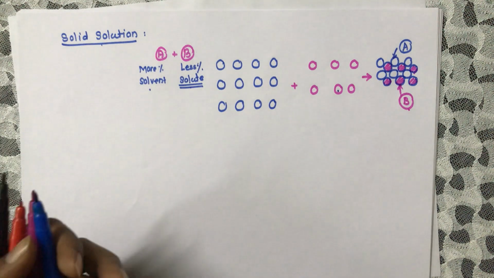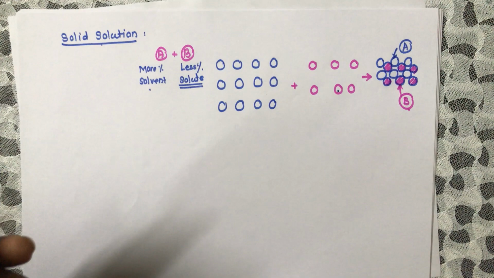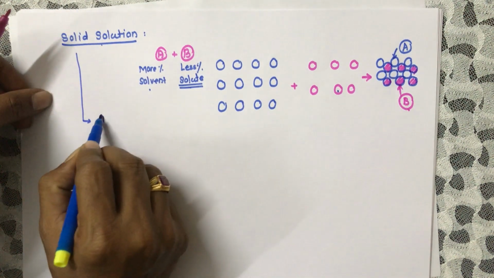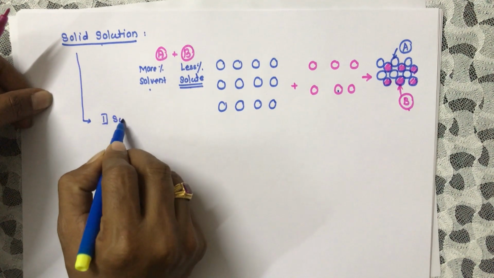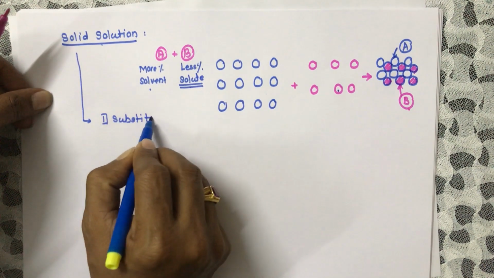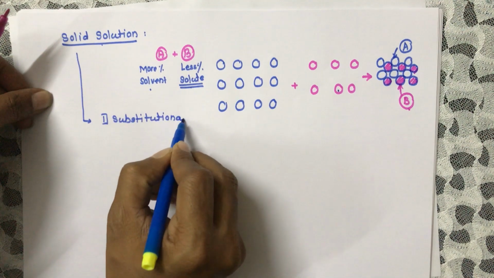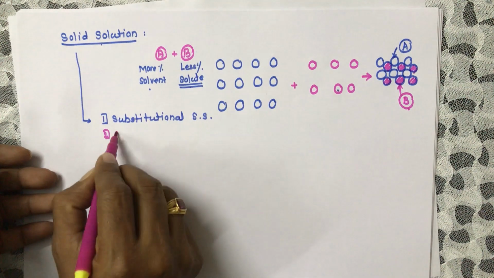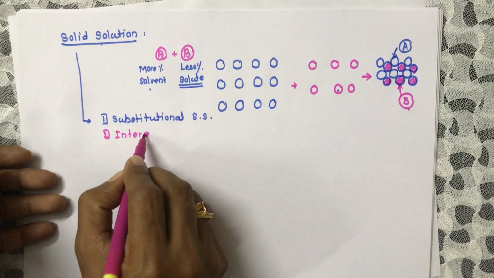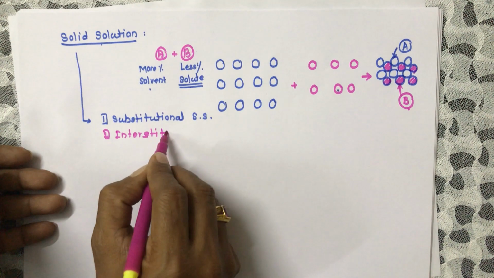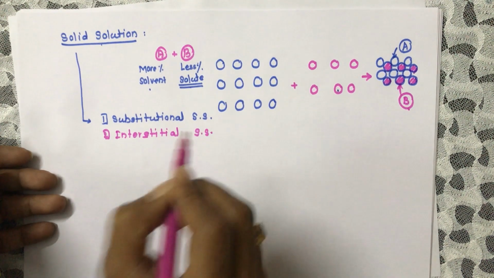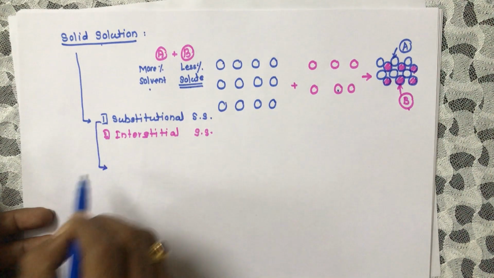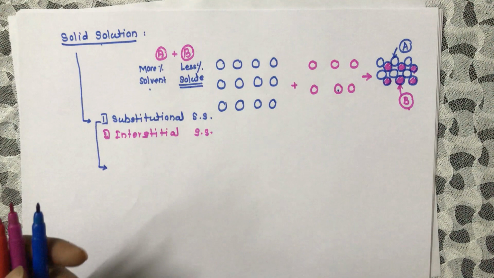In case of solid solution, there are two main types. First one is substitutional solid solution, and second one is interstitial solid solution. Now in case of substitutional solid solution, again there are two types.